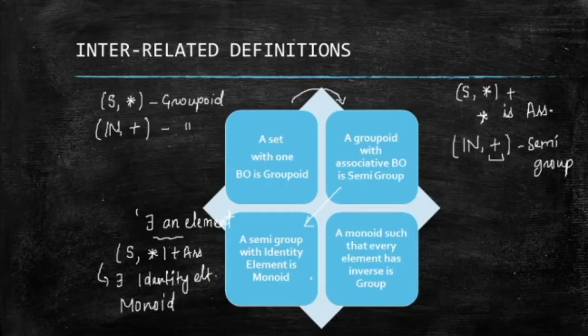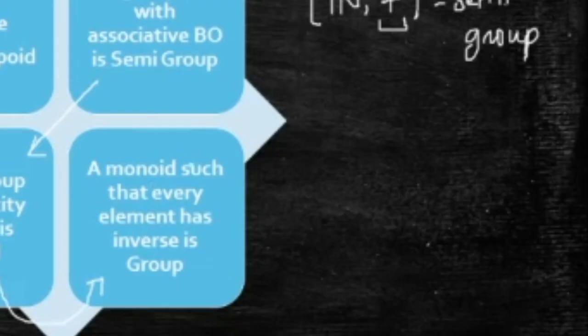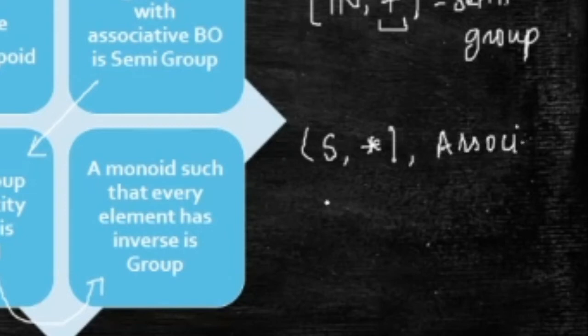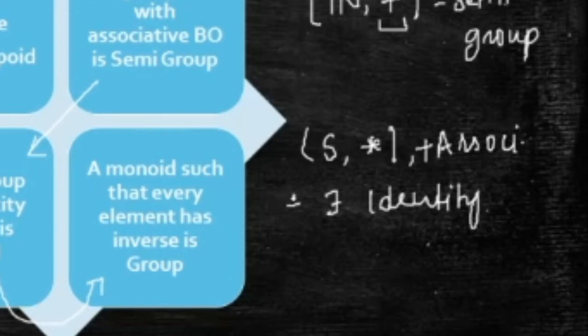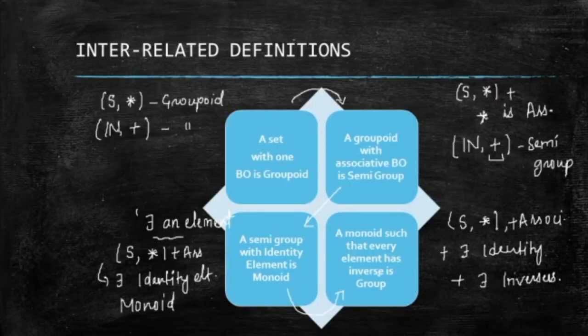And lastly, the group. Now we are going from monoid to the group. A monoid such that every element has an inverse is called a group. So ultimately in a group you have a set, a binary operation, the binary operation has to be associative, then there must exist an identity, and finally you have the existence of inverses for all elements in the group. Such a structure is known as a group.